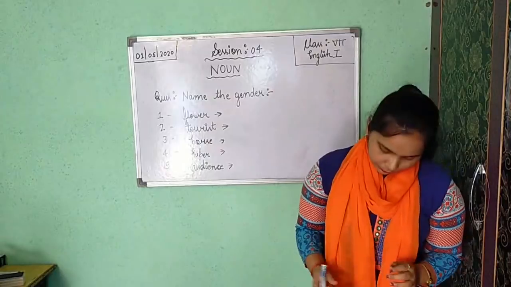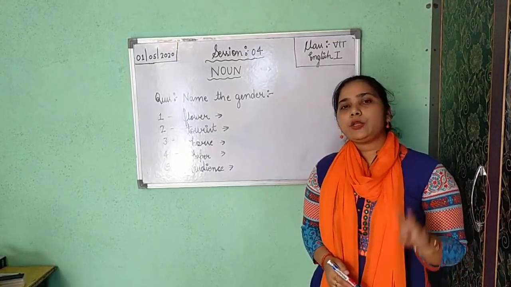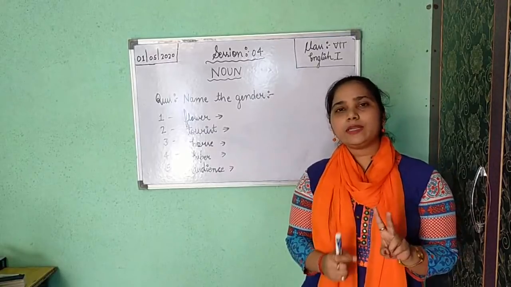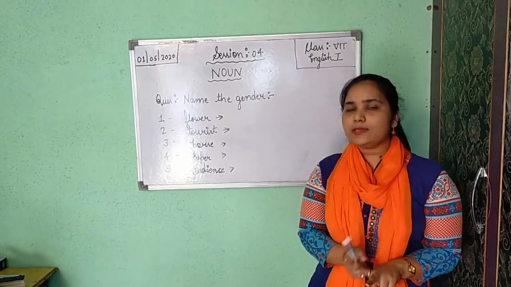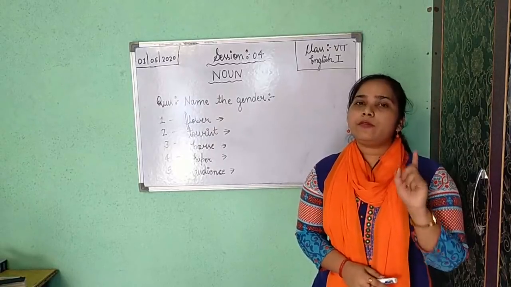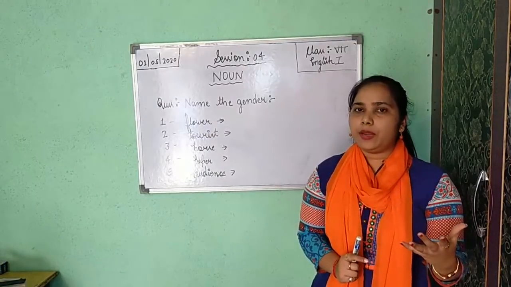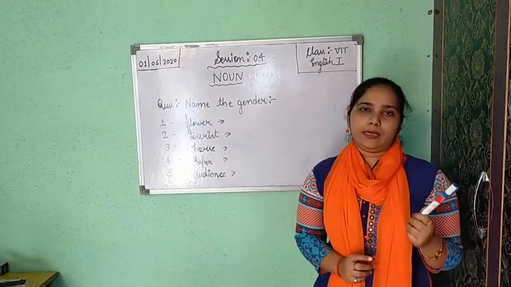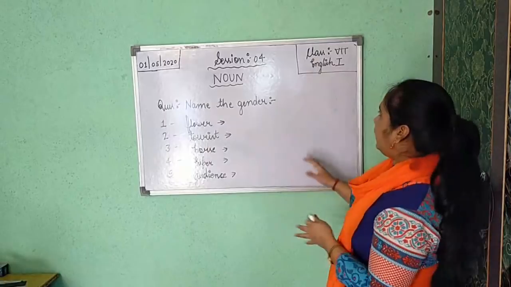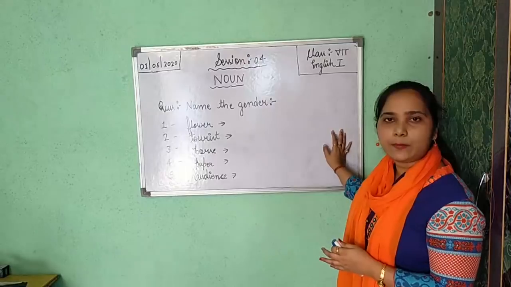Now one more thing I have taught you, that is noun number. In English grammar there are two types of number. The first one is singular number and the second one is plural number. Singular number denotes only one thing. Only a single thing is denoted by singular number. For example, marker, or this board. Only one board you can see here. Only one, so it is your singular number.